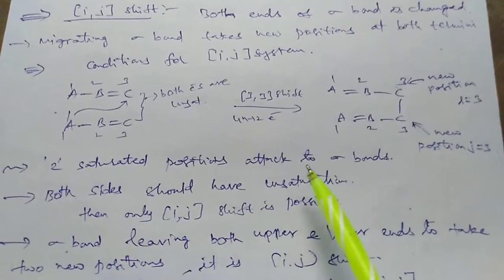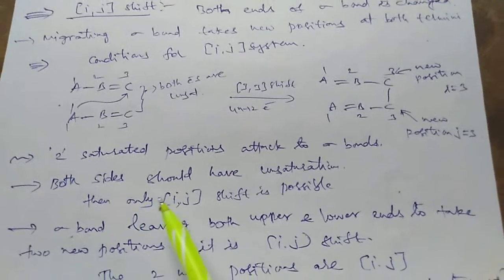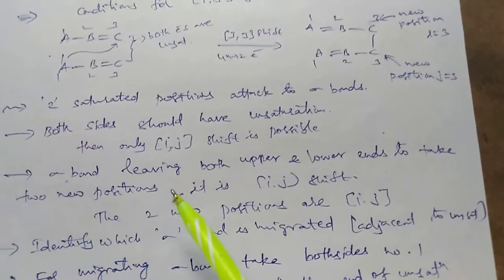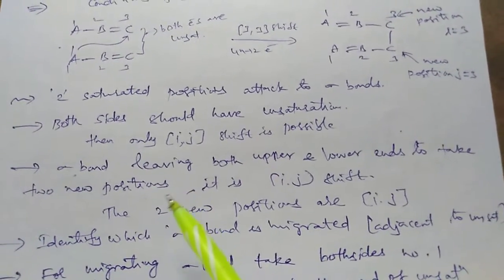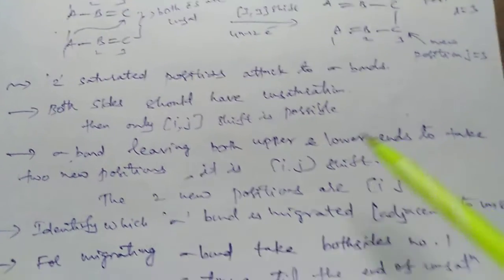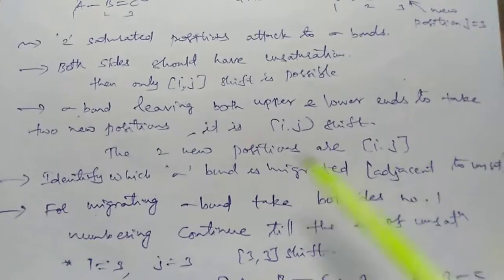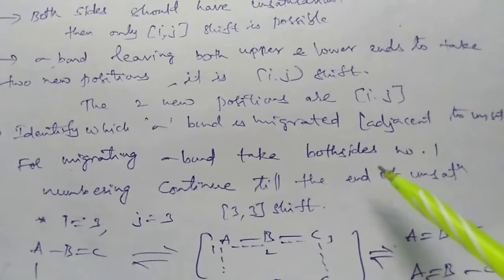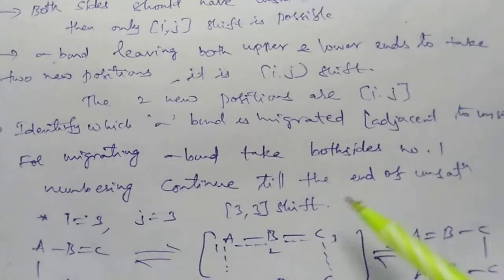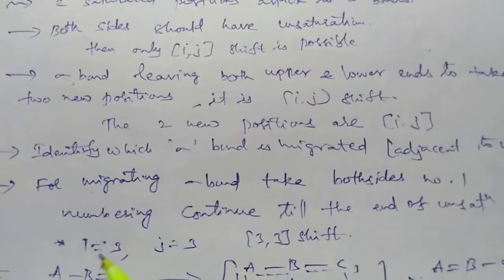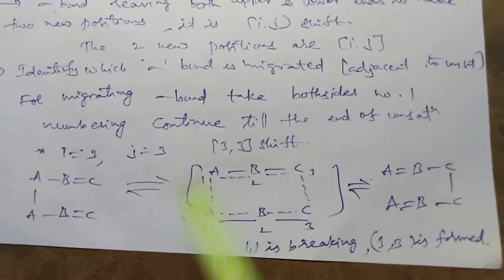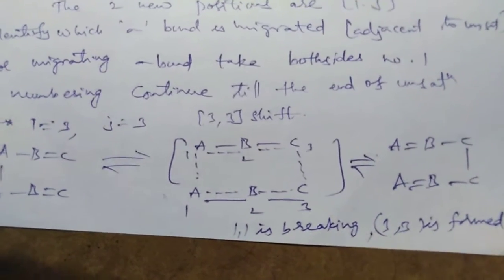Two saturated positions attack to 2 sigma bonds. Both sides should have unsaturation, then only the ij shift is possible. The sigma bond leaving both upper and lower ends takes two new positions; it is an ij shift. The two new positions are ij. Identify which sigma bond is migrated, adjacent to unsaturation. For the migrating sigma bond, take both sides as number 1, and numbering continues till the end of the unsaturation. i is equal to 3, j is equal to 3. So where a 3,3 shift is possible. So in the above reaction, the product is obtained through a cyclic transition state. 1,1 is breaking, 3,3 is formed.